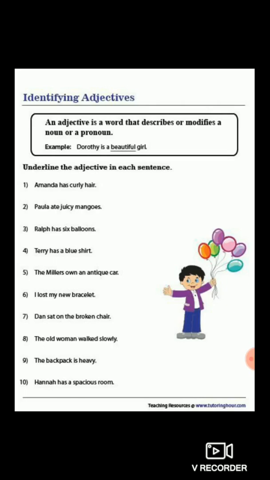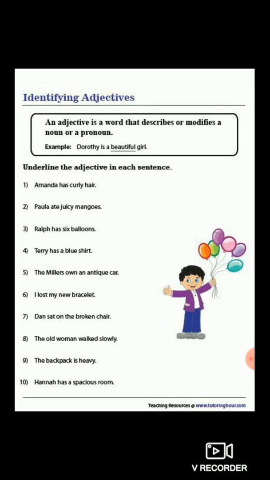Terry has a blue shirt. Again here blue. Blue is also an adjective of quality. The Millers own an antique car. Antique means what? Which type of adjective is this? Yeah, it is also the adjective of quality. I lost my new bracelet.